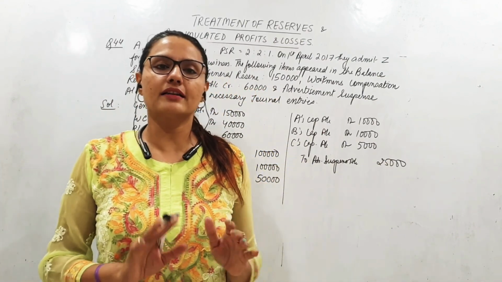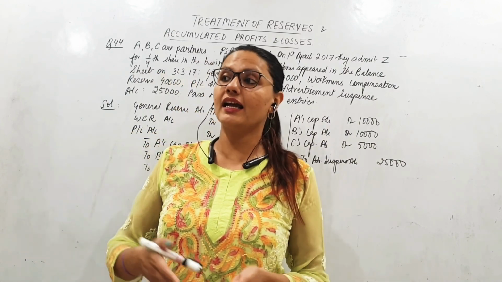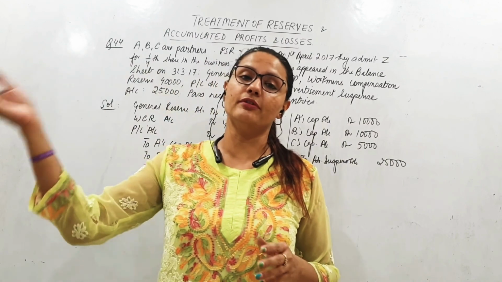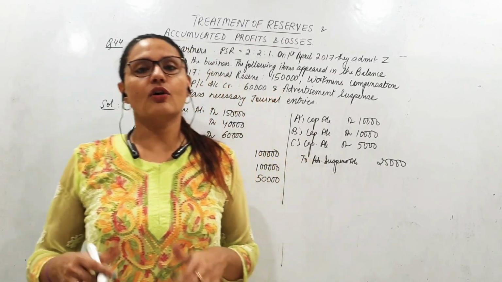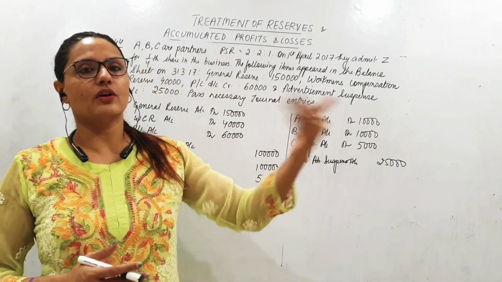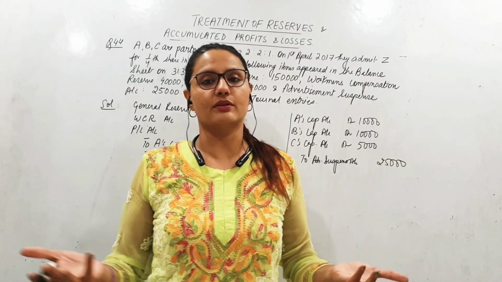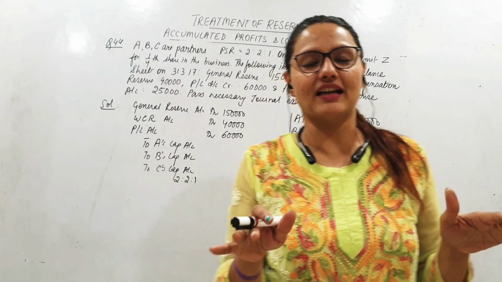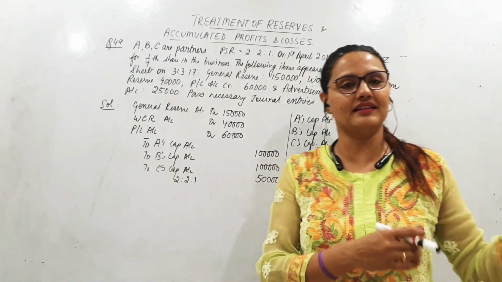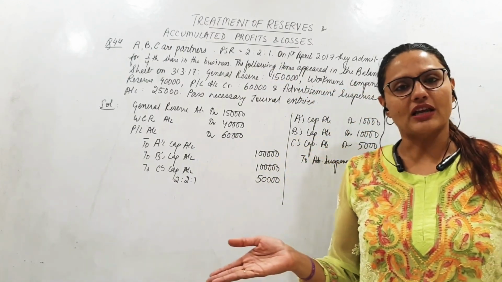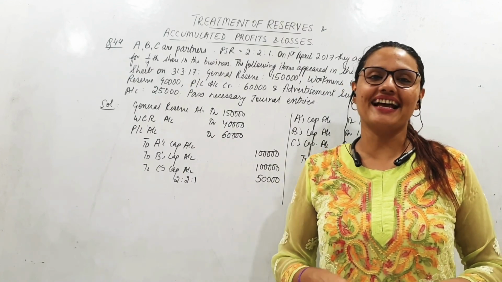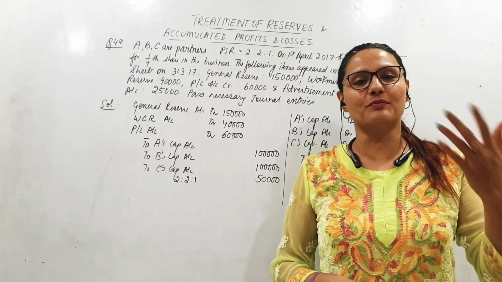Now the new partner cannot complain that I had to bear a share in advertisement suspense which happened before my entry. Nor can the old partners say, "Oh, he has come and taken a share of our reserves," because the shares we have got. So now everyone is at a level playing ground. Everyone is happy, the old partner and the new partner. Chapter over, happy ending. So take care, practice sums like that, and we'll get to do more on reserves in the coming videos.